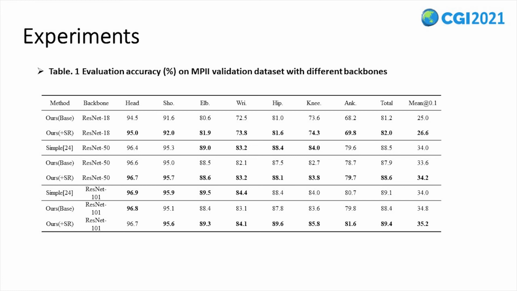Besides, Table 1 also shows the evaluation results compared with recent simple baseline. With ResNet 101 as the backbone network, the detection accuracy increases 0.9% for ankle joints and 1.8% for knee joints by adding the proposed joint relation module, which shows its effectiveness on localizing limb joints. The proposed method achieves state-of-the-art performance.